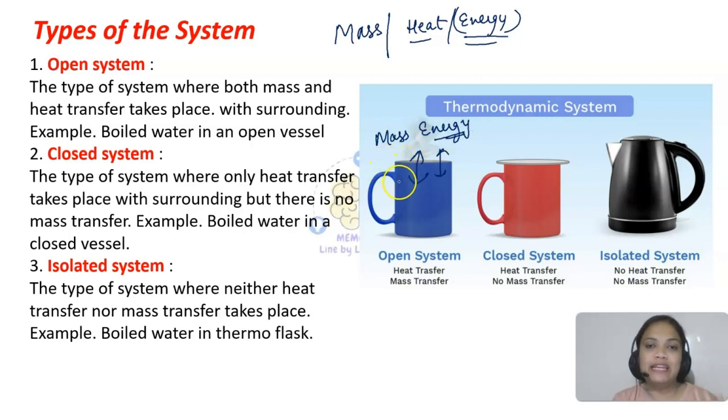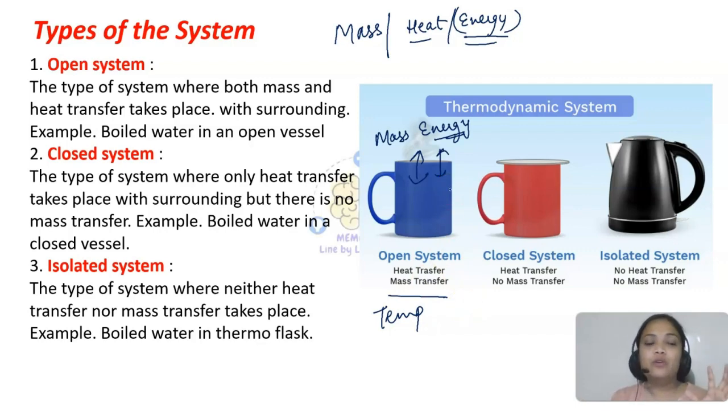Let's say if you are taking boiled water, keep it in a mug. After some time, if you keep it for some time, you will see that boiled water now it is cold, or it has come to normal temperature. So what has happened, and that boiled water might have vaporized also, like vapors bhi bane honge, right? So the vaporization means the water liquid is converting to vapor, so that is mass transfer. And the temperature, from boiled water now it has come to normal temperature, so that is heat transfer. So that's an example of an open system.